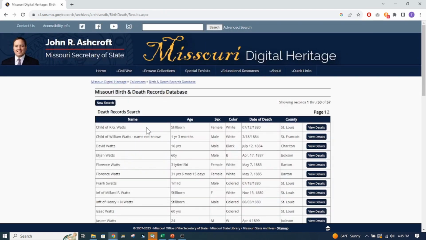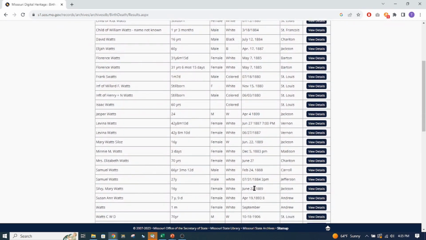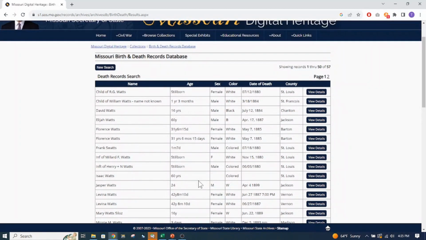And here we get the name of the person, how old they were, male or female, their color, date of death, and the county. And I really doubt that any of these are my relatives because they're not in the area, but again, you get some details. So let's just go to this William Watts and view the details.